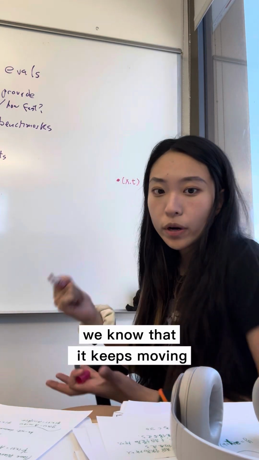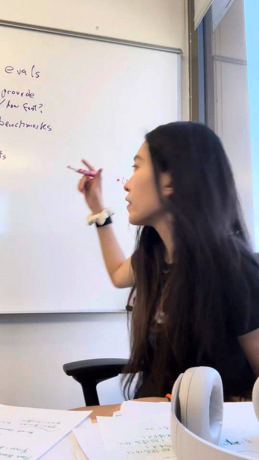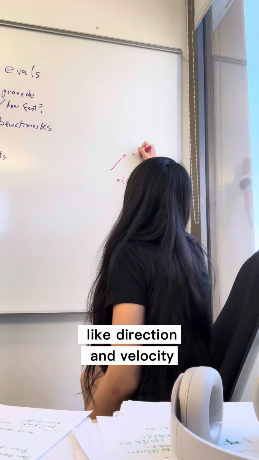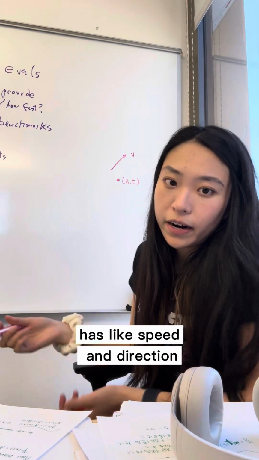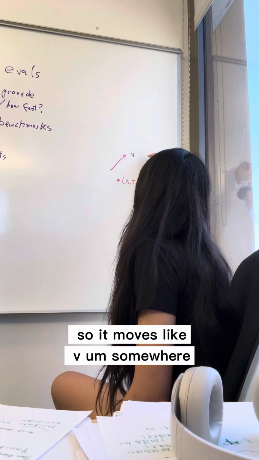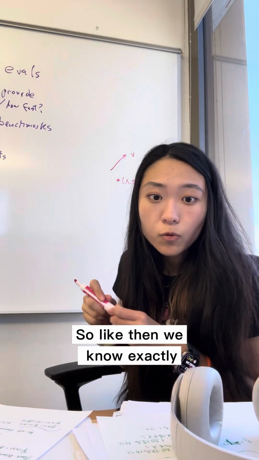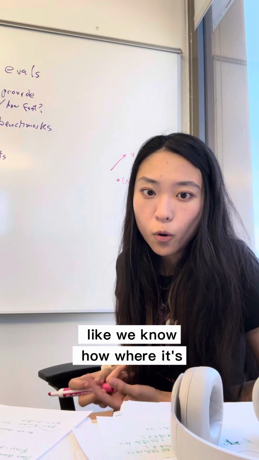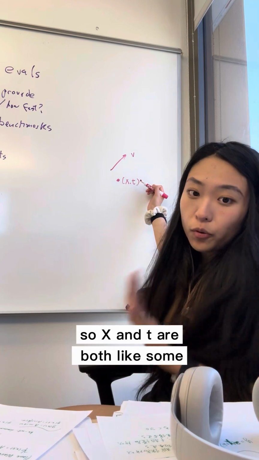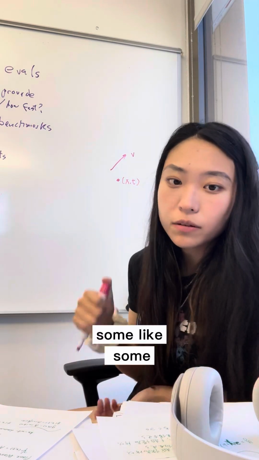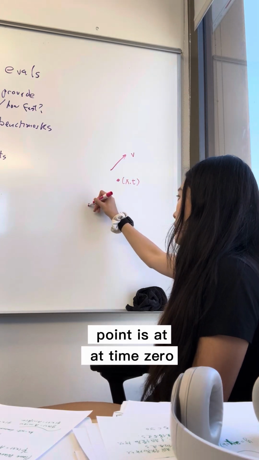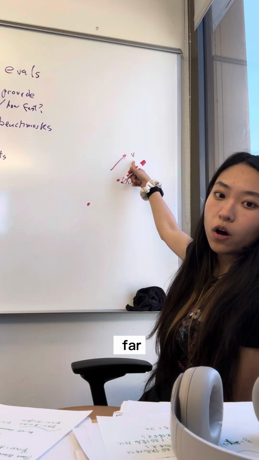Let's say this point keeps moving in some direction at velocity v. A velocity has speed and direction, so it moves v somewhere. Then we know exactly where it was at time 0, because we know exactly how fast it moves.